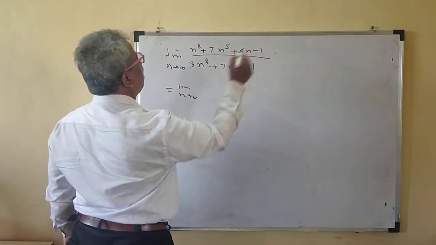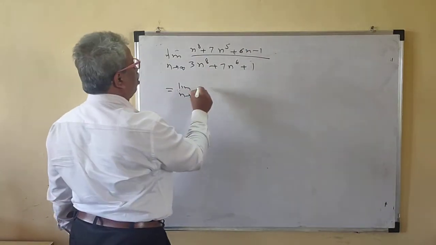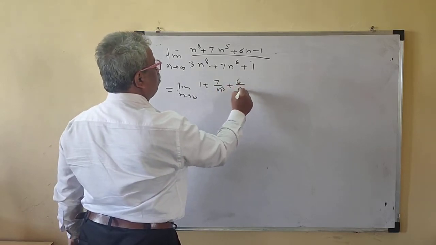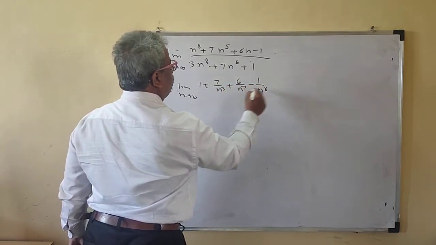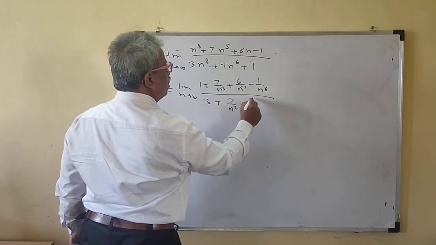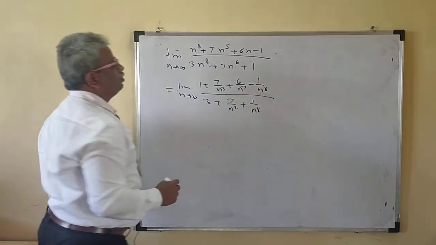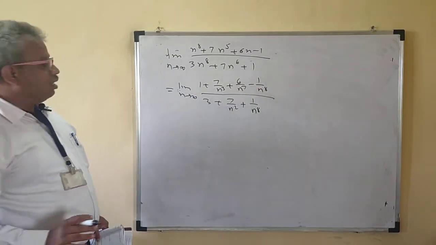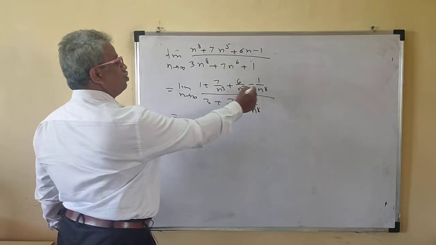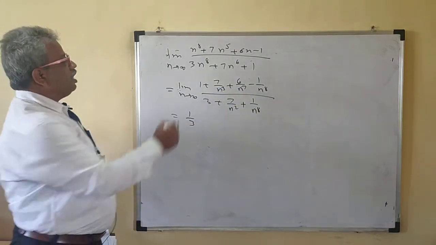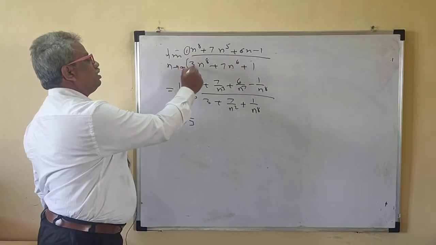So then what you do is divide by n to the power 8 all the terms: 7 n to the power 3 plus 6 n to the power 7 minus n raised to 8, upon 3 plus 7 n square plus 1 upon n raised to 8. So we are dividing by n to the power 8 all the terms of the numerator and denominator. So now this is 0, 0, 0. So numerator is 1. So this is 3. Okay. So now see here, 1 is here, and this 3 is here.